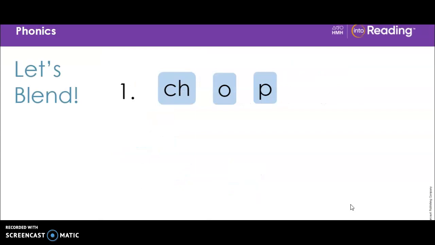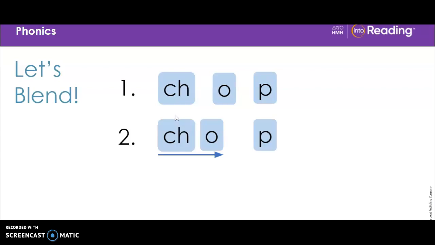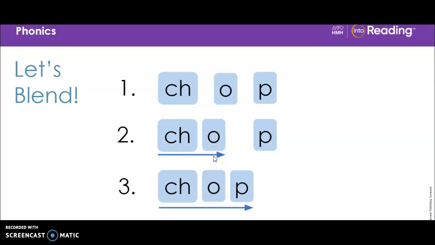Now let's blend some letters in line 1 to read a word. The first two letters are CH. Ch. When there is only one vowel in a word and it is followed by a consonant, the vowel usually stands for its short sound. Let's slide over the next letter in line 2 and blend the two sounds. Ch, aw, chaw. Now let's blend all the letters together in line 3. Ch, aw, chop. Read it with me. Chop.